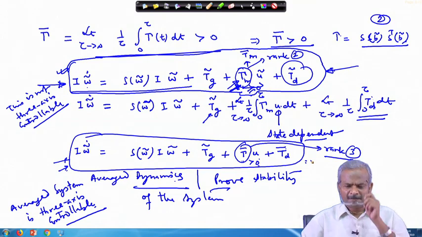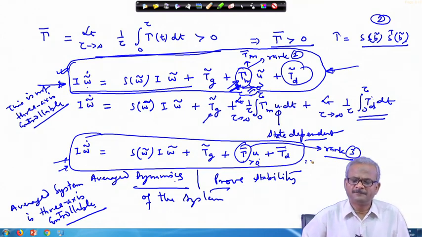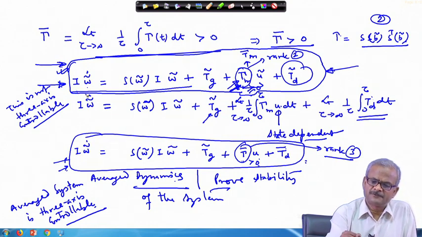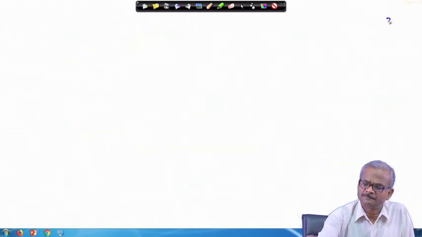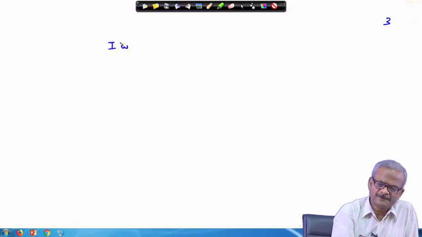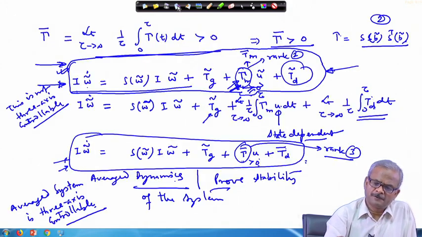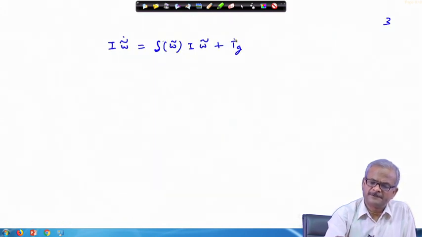However, while we are simulating the system, we are working with the original system. So our original system is I times omega tilde dot, no averaging here in this case. This equation we are picking up, plus T gravity gradient plus gamma.